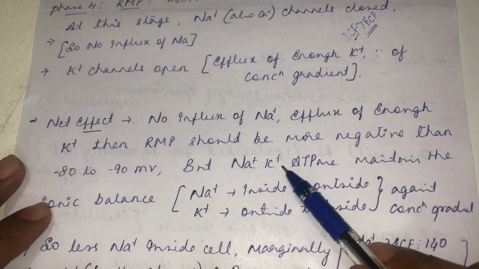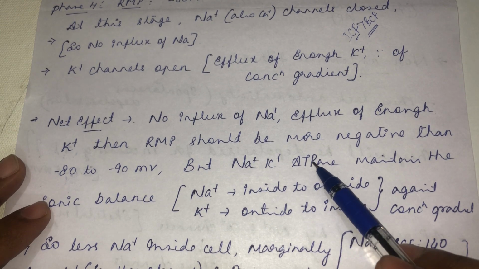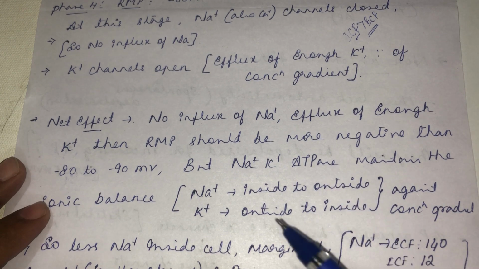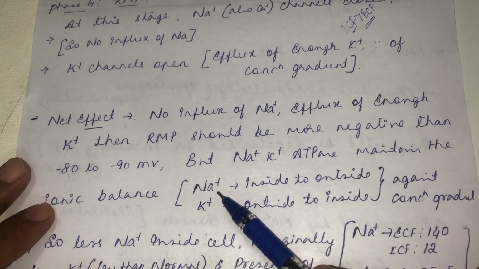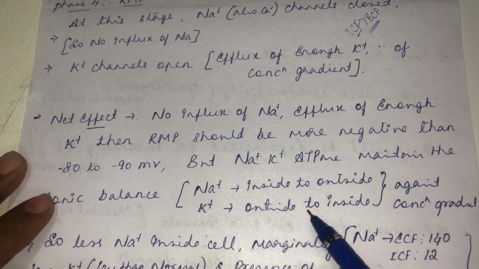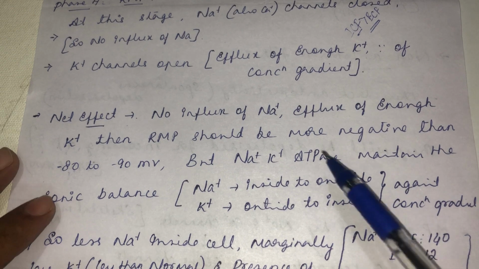See what this sodium potassium ATPase does. Whenever the membrane reaches the resting membrane potential, this transporter gets activated. It will carry sodium from inside to outside and potassium from outside to inside, against the concentration gradient. Why against the concentration gradient?